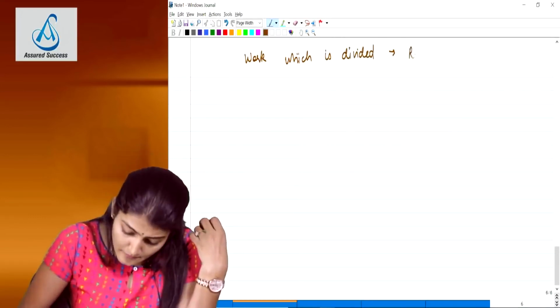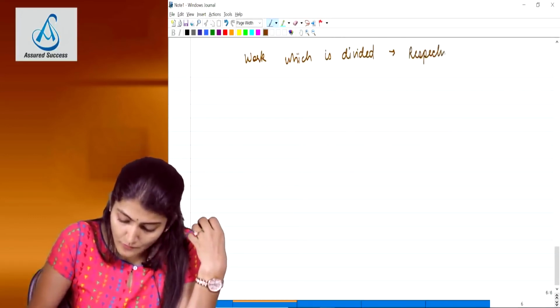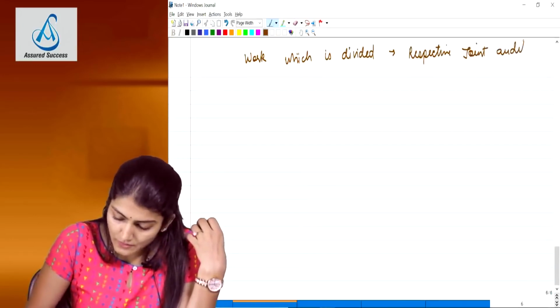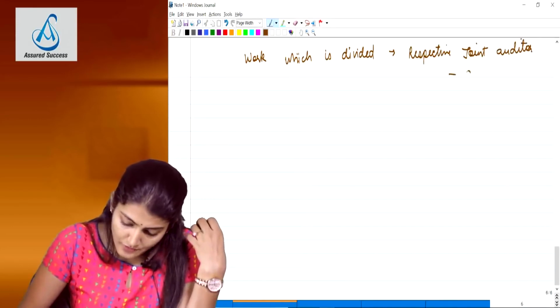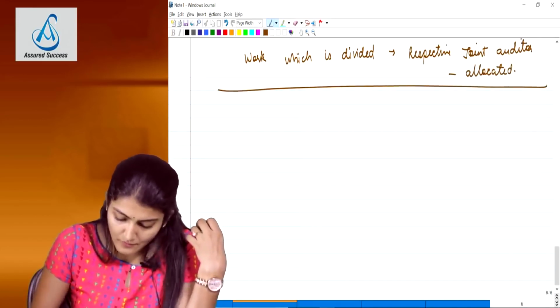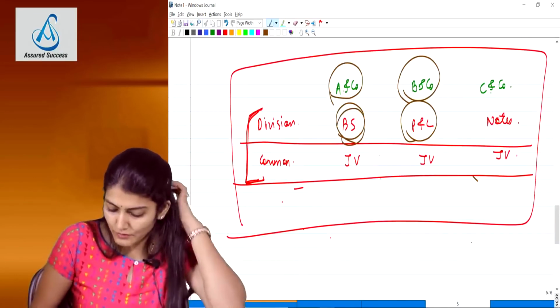The respective joint auditor to whom that work has been allocated is going to be responsible. So in our example, balance sheet, who is going to be responsible?